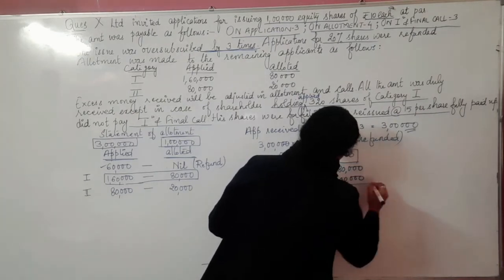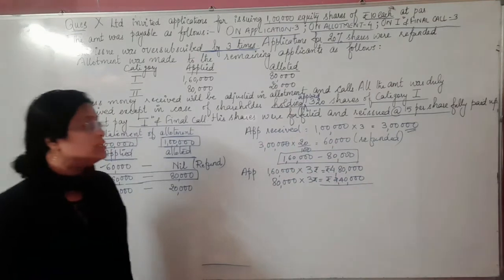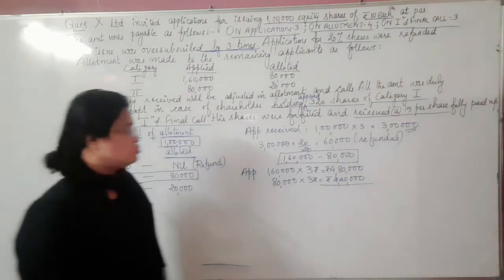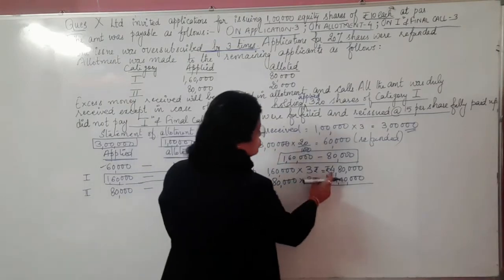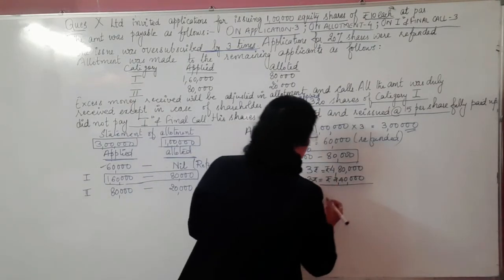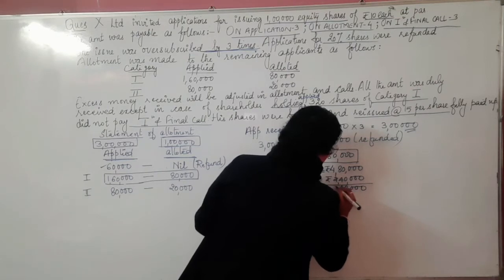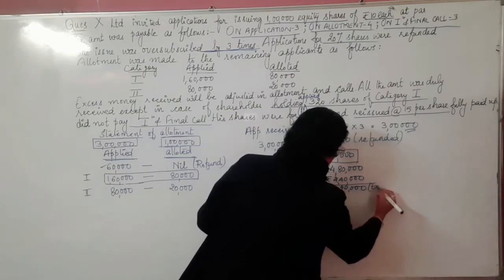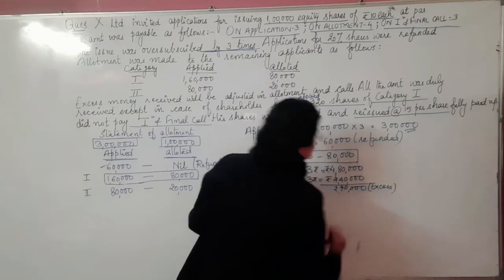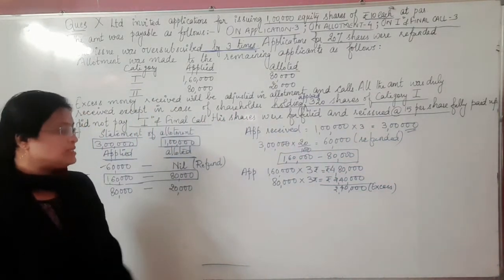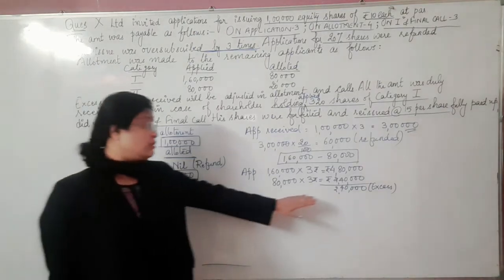That is actually the required value over here. How much is it? That is actually 2,40,000. Okay, children. So 2,40,000. So how much is extra? 4,80,000 minus 2,40,000. So the extra amount you can see here is how much? That is 2,40,000, the extra and excess value. Got it here?